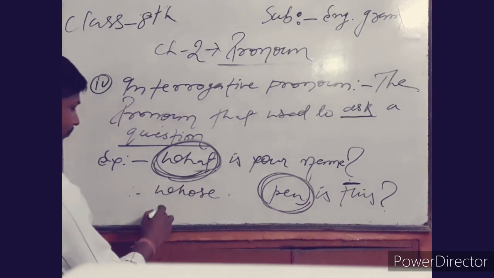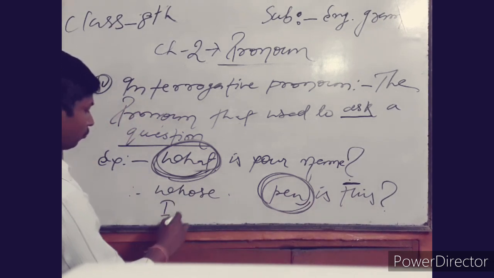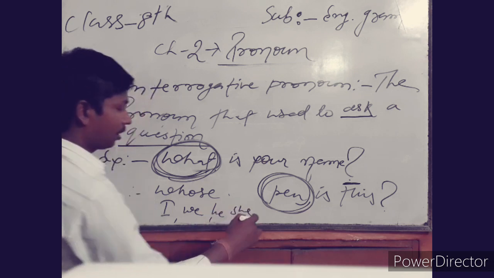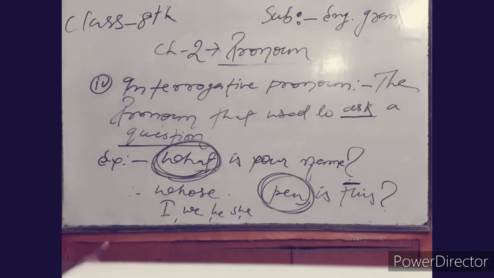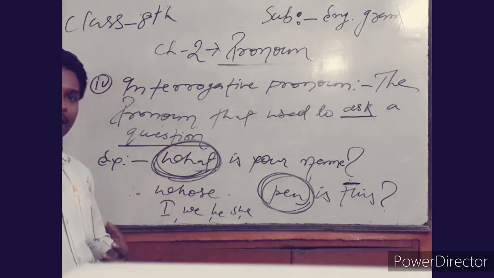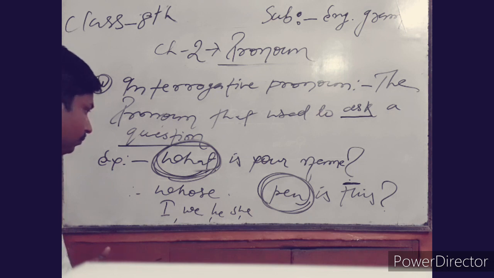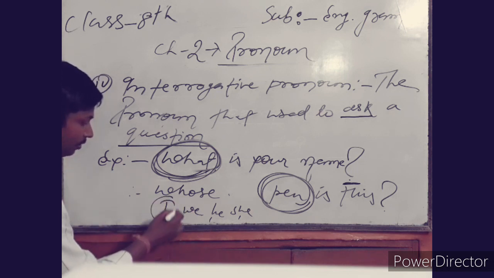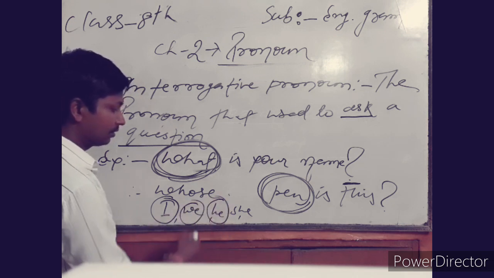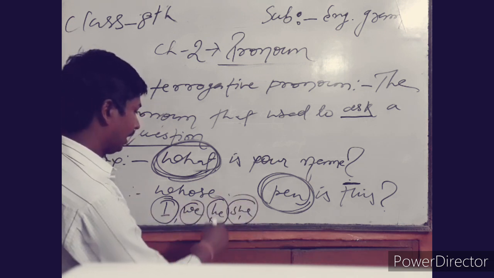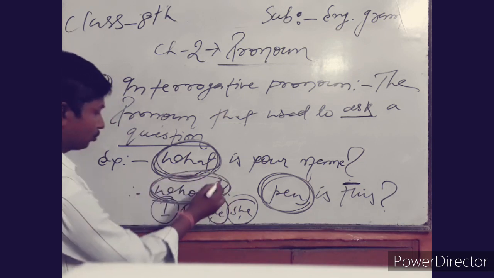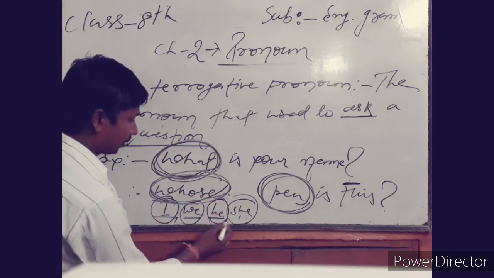The answer is I, we, he, she, etc. and many more. The object of the sentence or the subject of the sentence can reply itself. Whose pen is this? For example, my pen is this, our pen is this, his pen is this, her pen is this. And that is why this is a question word that is used instead of some noun.